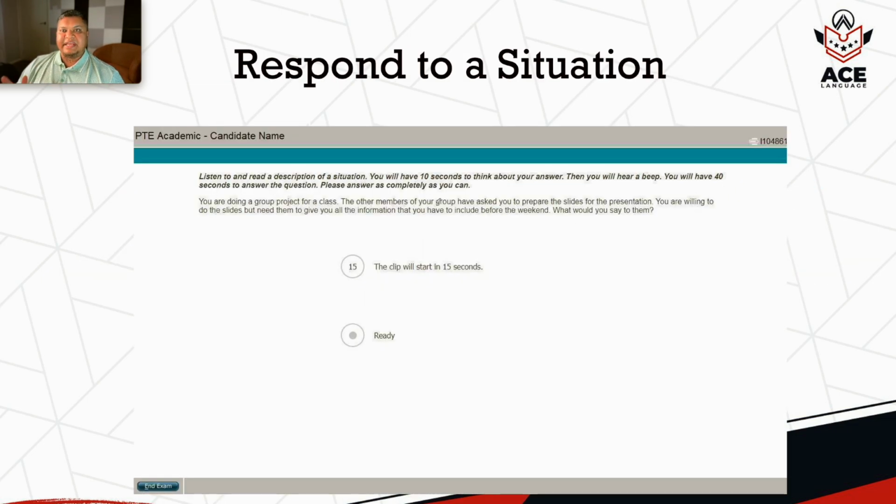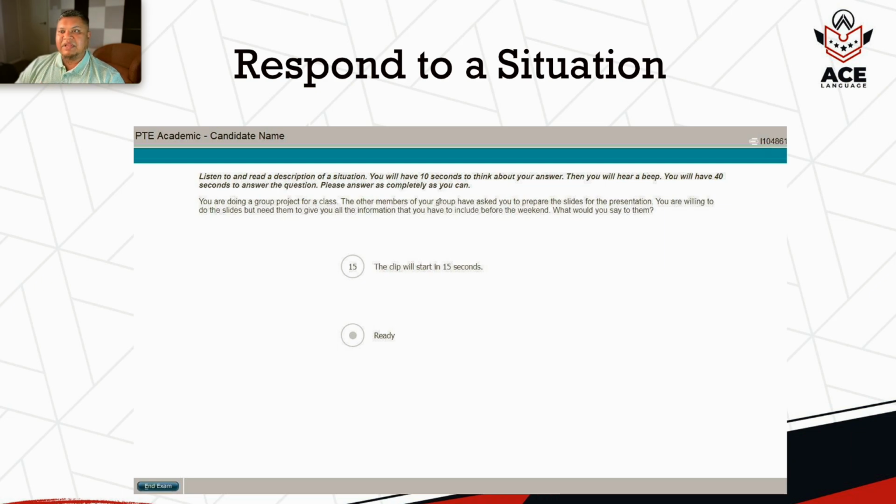Now, next is respond to a situation. As I mentioned earlier, this is not an entirely new question type. This question type is already part of the test in PTE Core, but what I believe will be a big difference between PTE Core and this one is, in PTE Core, most of the questions are based on real day-to-day scenarios, like landlords need to be addressed by the tenants and this and that.